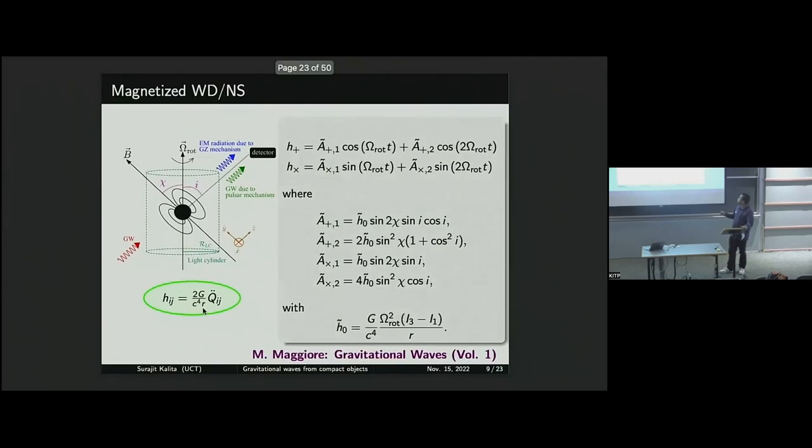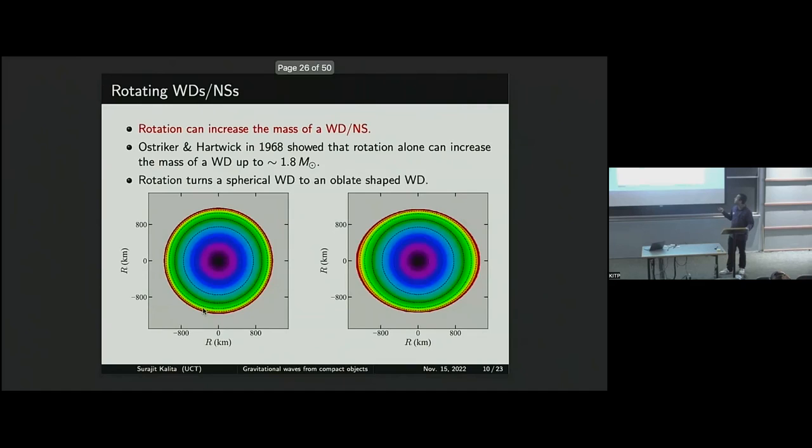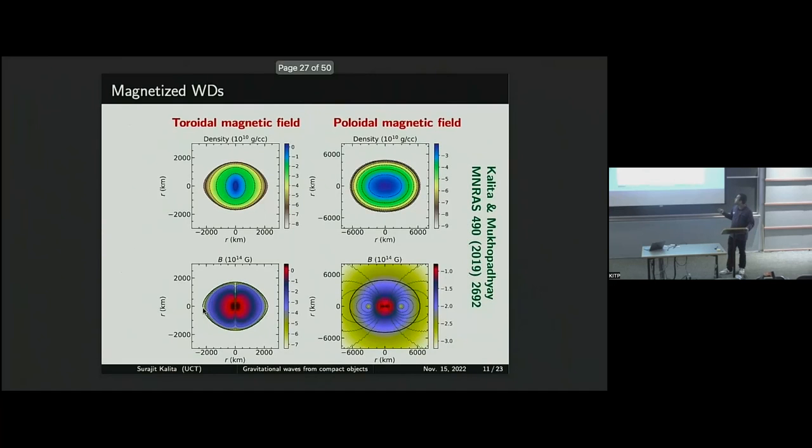Because we need rotation and a magnetic field axis in any compact object, let me just go through very quickly. We know rotation can increase the mass of an object, and very early, people already showed that it can increase the mass of a white dwarf to around 1.8 solar mass. Also, because of the centrifugal force, rotation can deform the shape of the object. And what about the magnetic field?